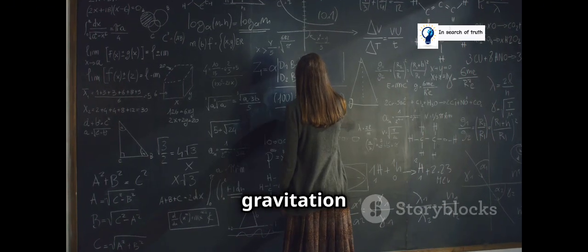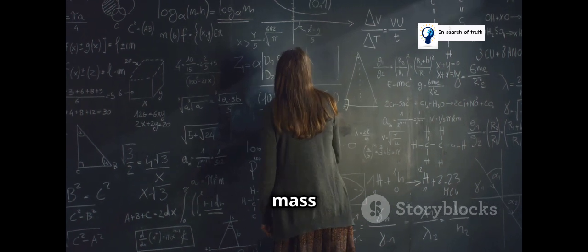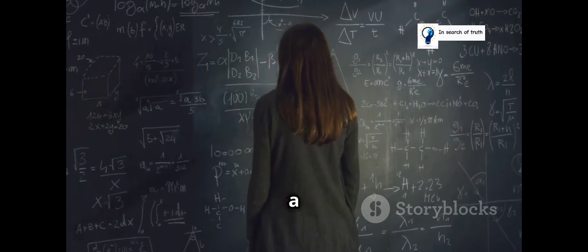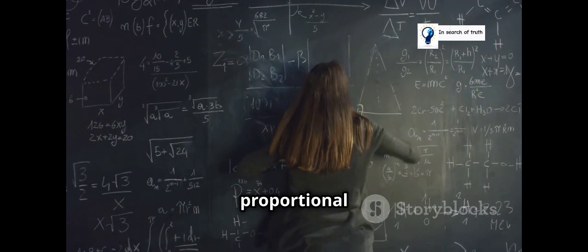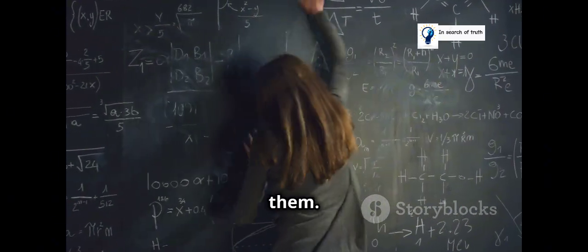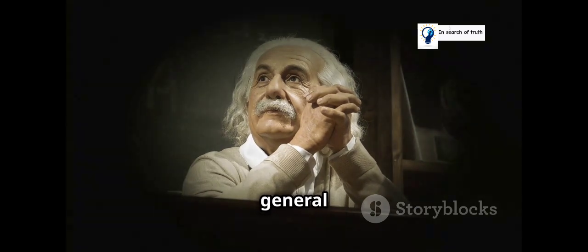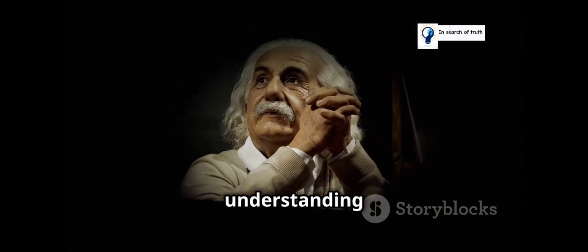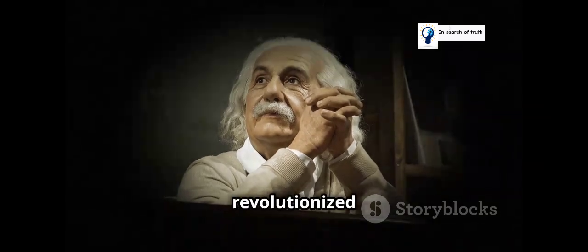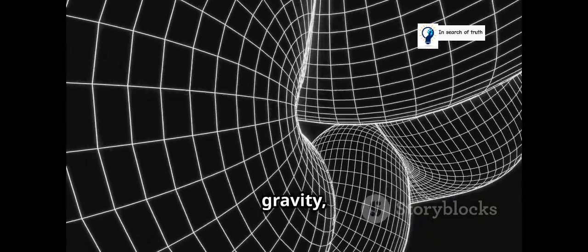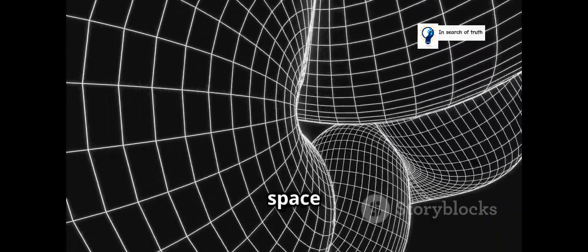Newton's law of universal gravitation provides a classical description of gravity, explaining how every mass attracts every other mass with a force proportional to the product of their masses and inversely proportional to the square of the distance between them. While Newton's equations were groundbreaking, Einstein's theory of general relativity offers a more profound understanding of its nature as a curvature of space-time. This theory revolutionized our perception of gravity, showing it not as a force, but as a warping of the fabric of space and time.